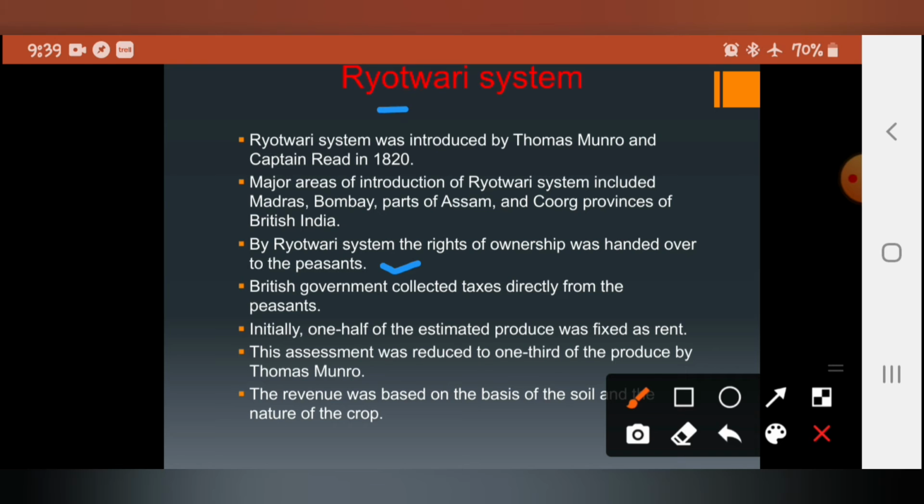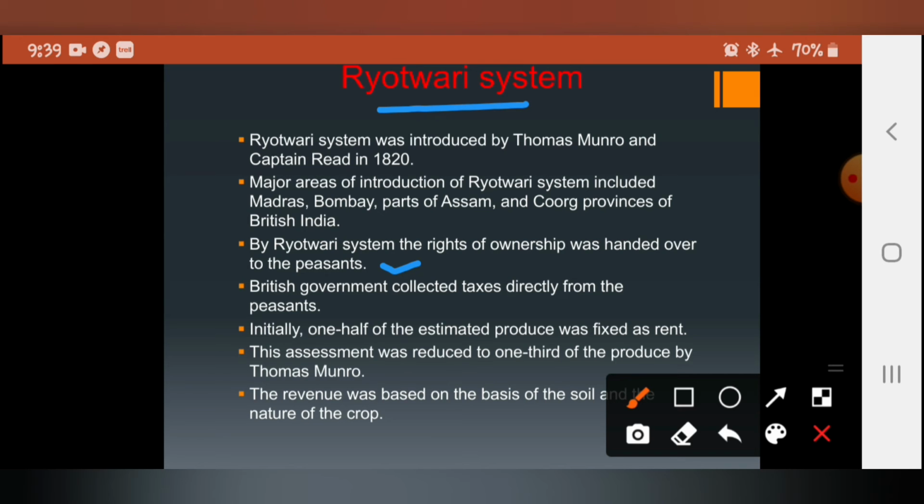So in the Ryotwari system, the British government was collecting taxes directly from whom? From the peasants. Whereas in the permanent settlement, they kept whom? Zamindars. Zamindars were collecting in the permanent settlement. Whereas in the Ryotwari system, the British government itself collected taxes directly from the peasants.